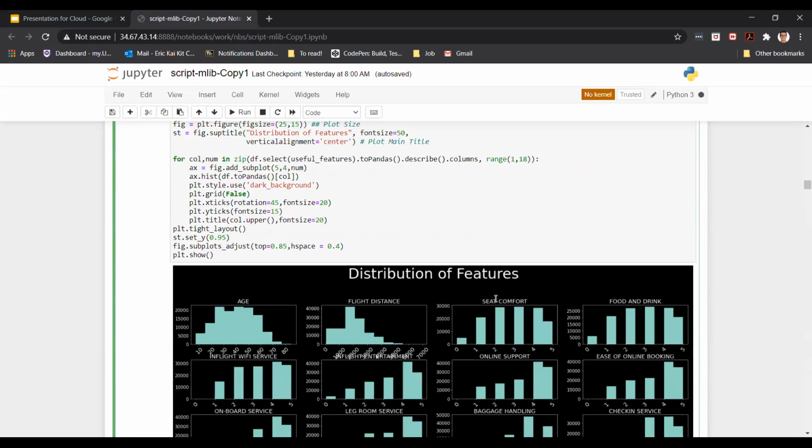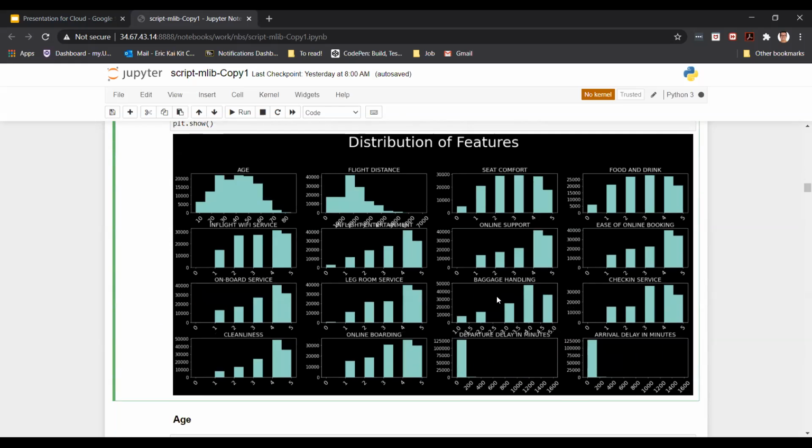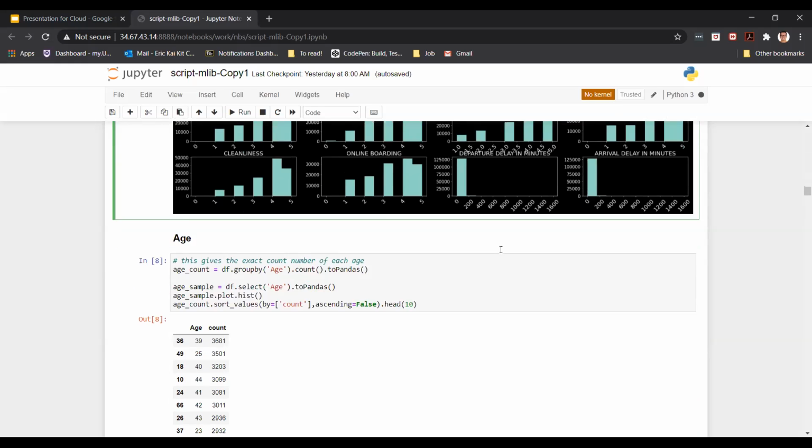And then this is an interesting visualization, to be honest. If you don't look at these two, but look at this one onwards, these are just ratings that passengers have given for each feature. You could see that most of the passengers have given a rating of 4 or 5 out of 5 for each and every single feature. This could tell me that most passengers are supposed to be satisfied with the airline, but that's not the case because we still have about 50,000 passengers who are not satisfied with the airline.